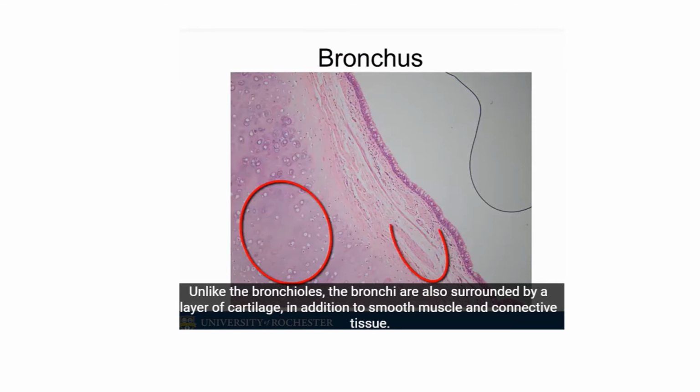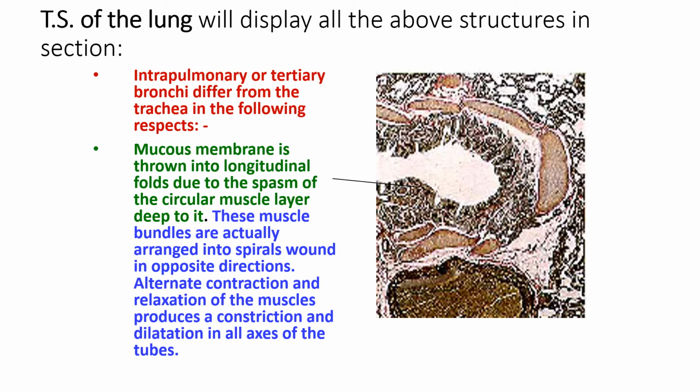So this is one of the sections of the bronchus. Unlike the bronchioles, the bronchi are also surrounded by a layer of cartilage. This is a layer of irregular plates of cartilage with, in addition, smooth muscle and dense connective tissue. Different staining has been done to show the plates.